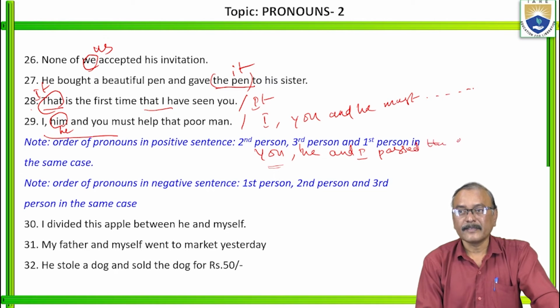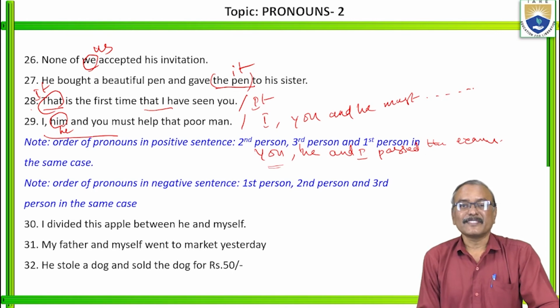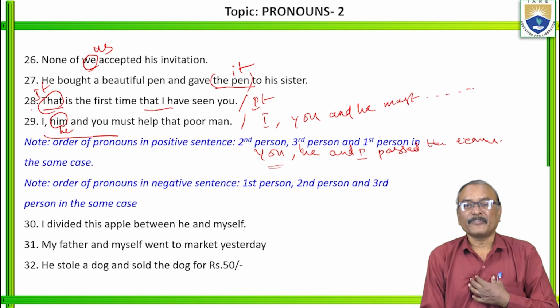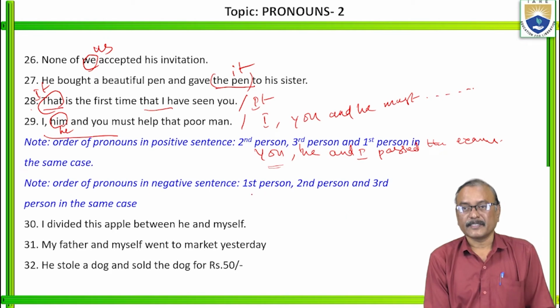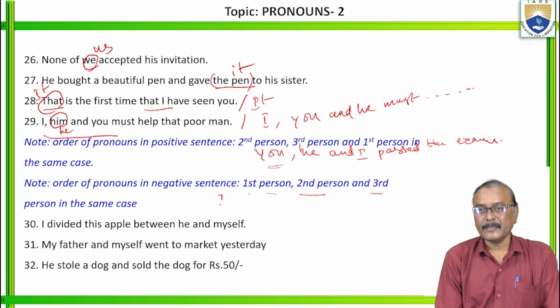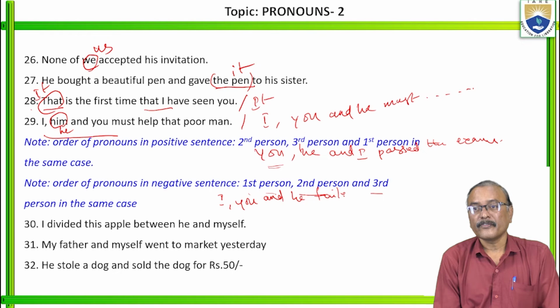If it is a negative sentence, you should not be first. In the case of the order of pronouns in a negative sentence, it is first person, second person, and third person. Here, I, you, and he failed the exam.